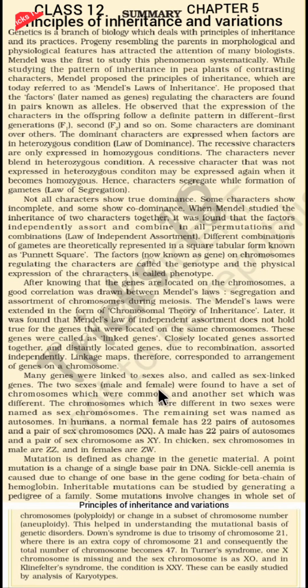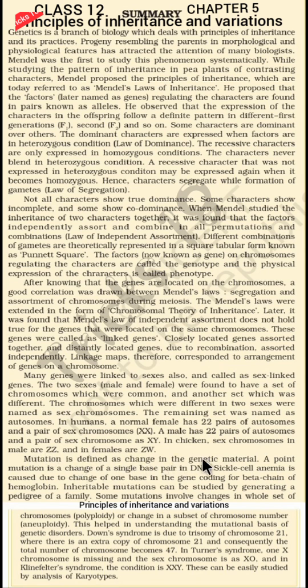The two sexes, male and female, were found to have a set of chromosomes which were common, and another set which was different. The chromosomes which were different in the two sexes were named sex chromosomes. The remaining set was named autosomes. In humans, a normal female has 22 pairs of autosomes and a pair of sex chromosomes, XX. A male has 22 pairs of autosomes and a pair of sex chromosomes, XY. In chicken, sex chromosomes in male are ZZ and in females are ZW.